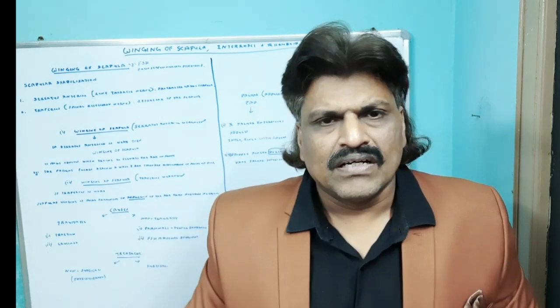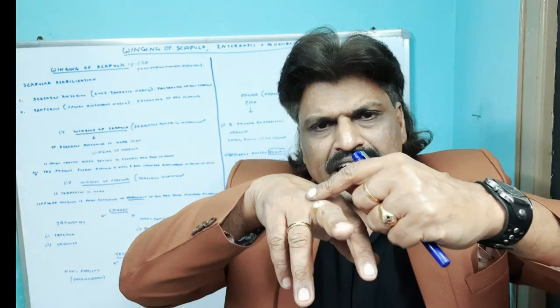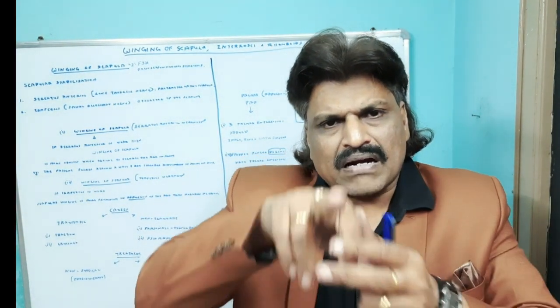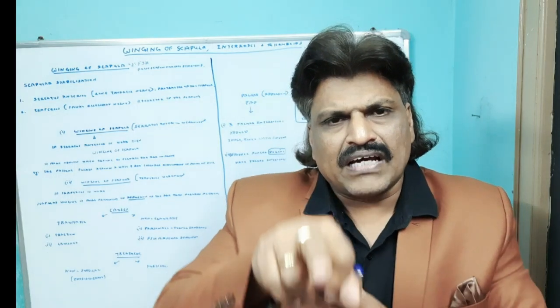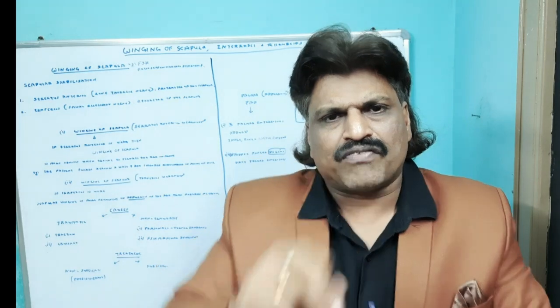The middle finger, in terms of adduction, has no adductor because we are taking the middle finger as the reference point, the center line. But the middle finger can have two abductors, one on this side and one on this side. So the middle finger has got two abductors, one away from the middle finger on either side.